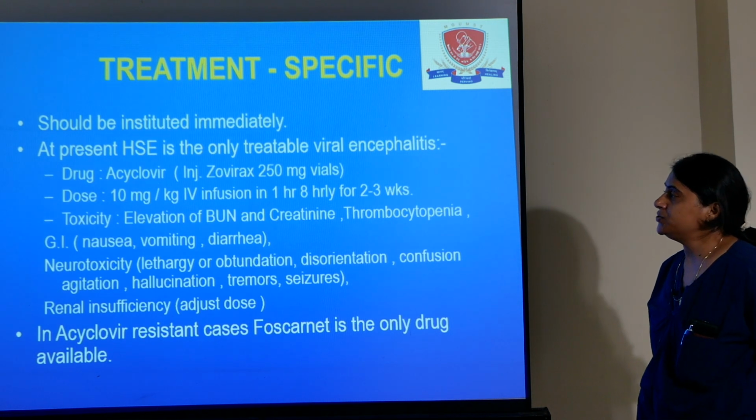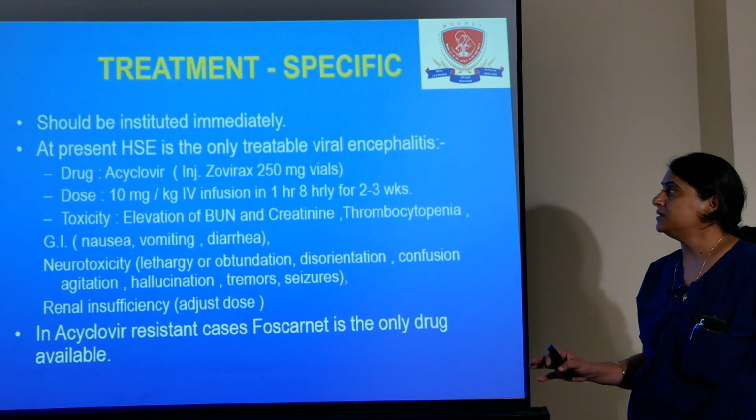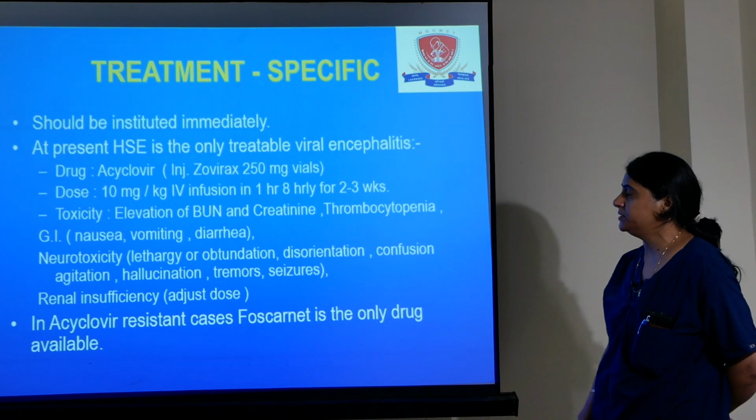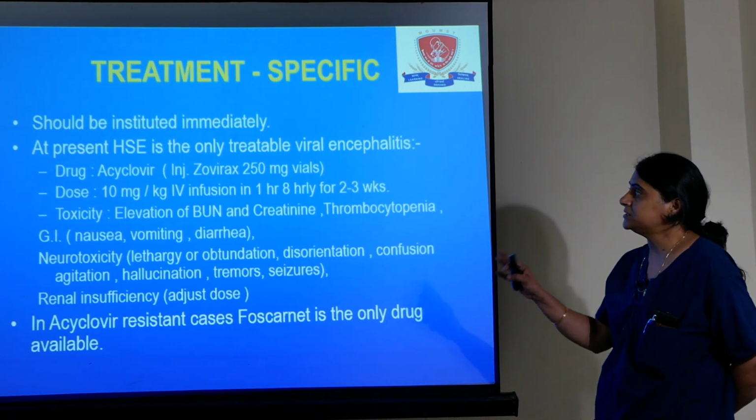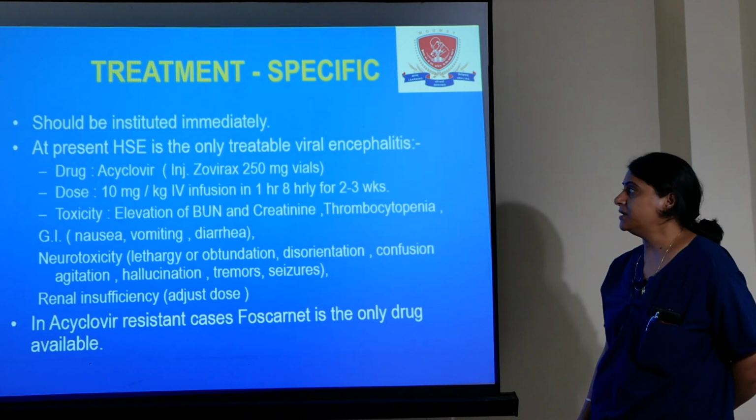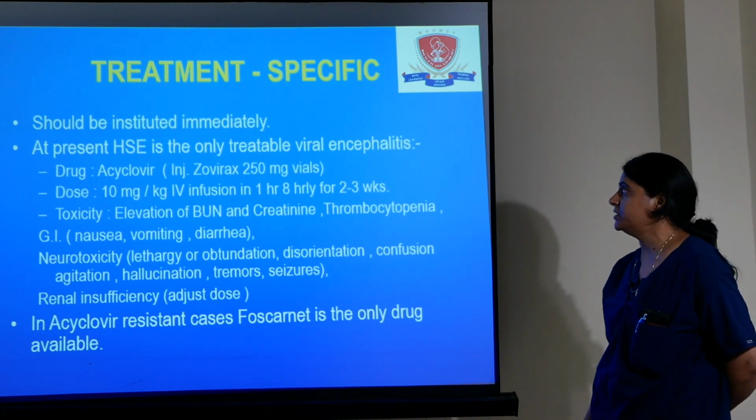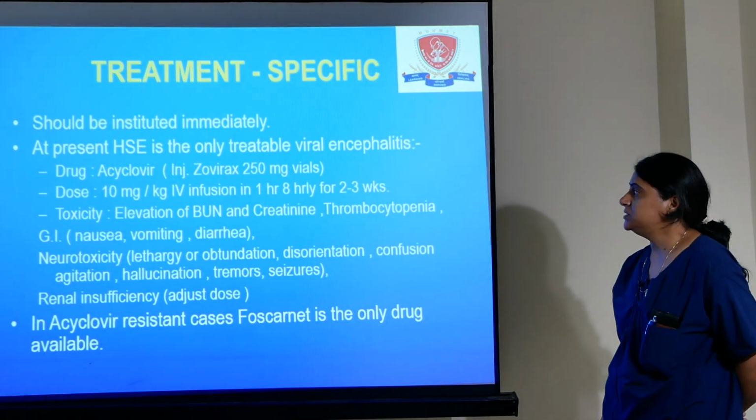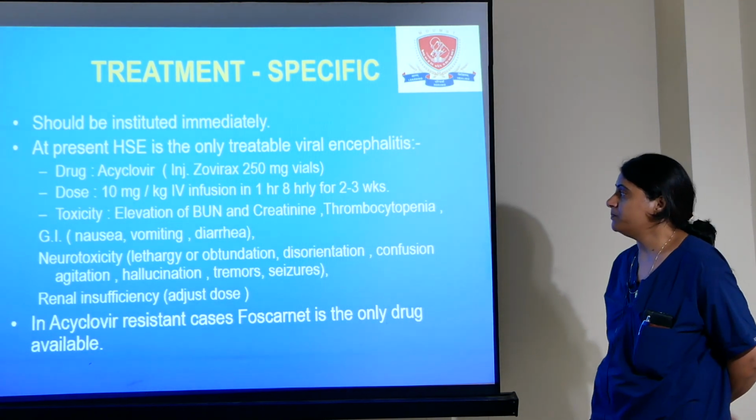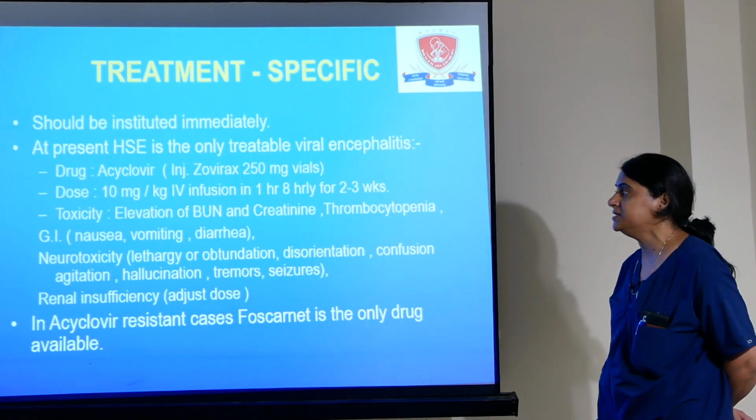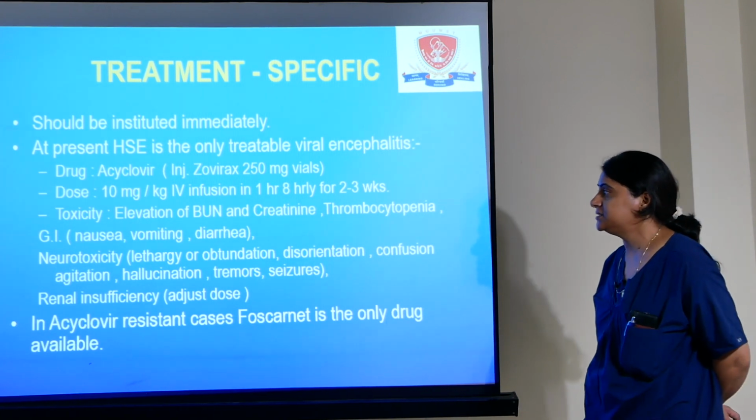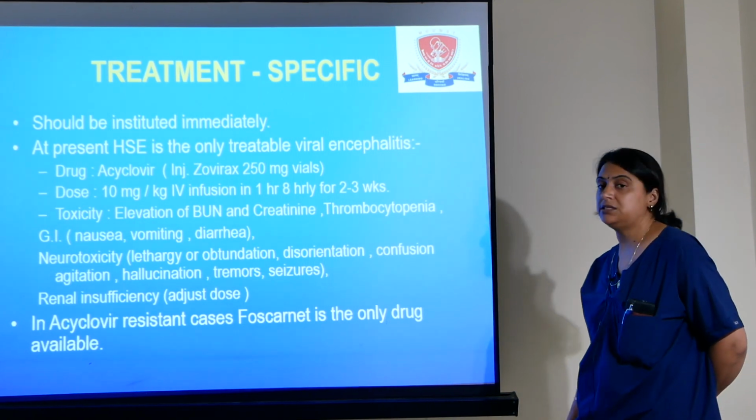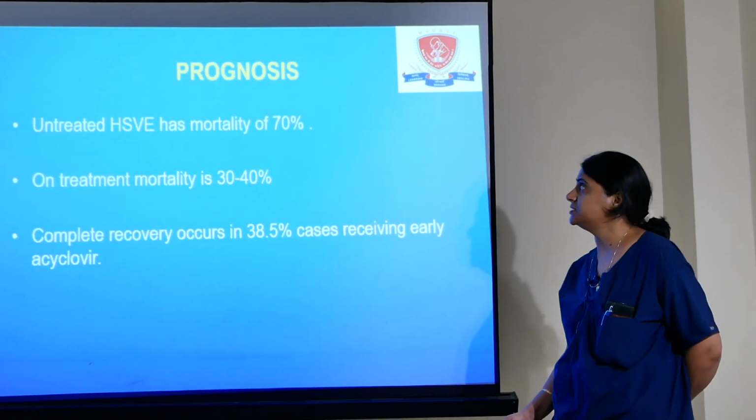Specific treatment should be initiated immediately. At present, only if the patient presents with herpes simplex infection is an antiviral drug valuable. This is the drug acyclovir. We use 10 mg per kg IV infusion over one hour, 8 hourly for 2 to 3 weeks. It causes toxicity, so repeat checkup of RFT and thrombocytopenia is needed. Sometimes it causes GI disturbances and neurotoxicity. In acyclovir resistance cases, foscarnet is the drug of choice for herpes simplex infection.